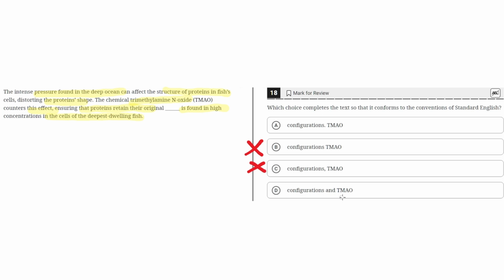D. Configurations and TMAO. This is incorrect because, as before, to separate these two independent clauses with a conjunction, there needs to be a comma, but because there is only a conjunction here, this conjunction cannot separate these two independent clauses, so D is incorrect. Therefore, we're left with A as the correct answer.